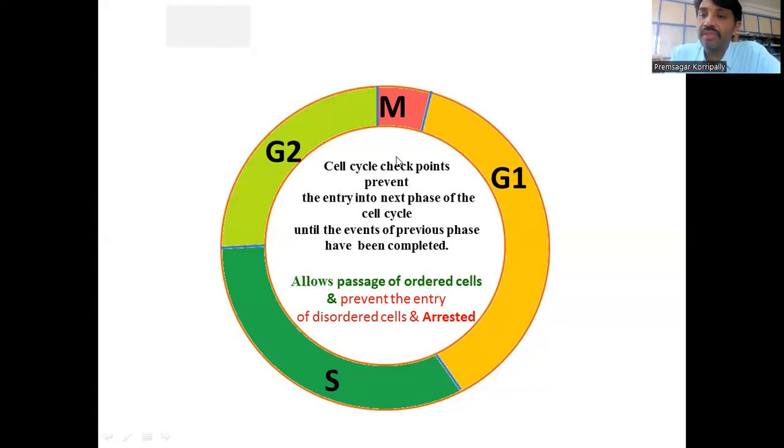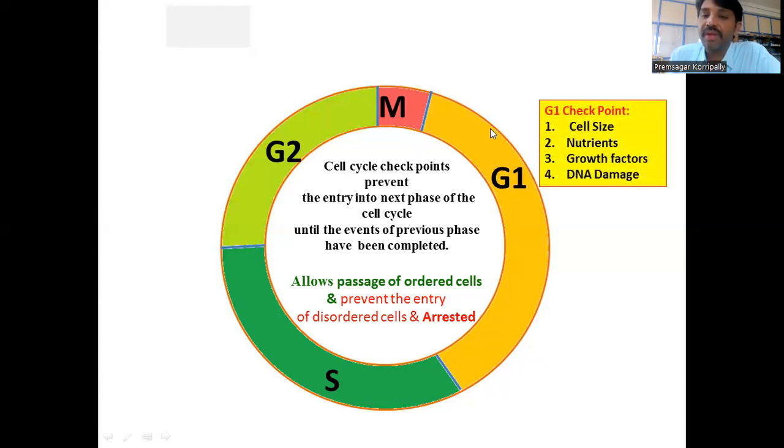There are 5 cell checkpoints in the cell cycle, which check the fitness of the cell and various other parameters to allow passage of the cell from one phase to another. If you take G1, after the M phase, after mitosis, the cells which have divided into daughter cells are in G0. Whenever there is stimulation in the form of growth factors, the G0 cell enters into G1.